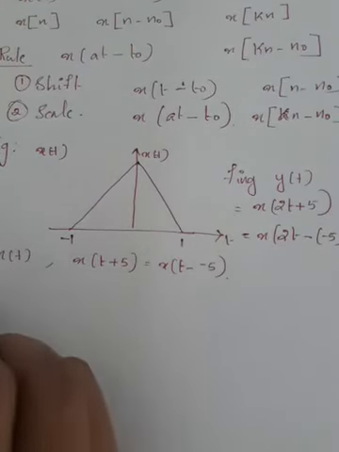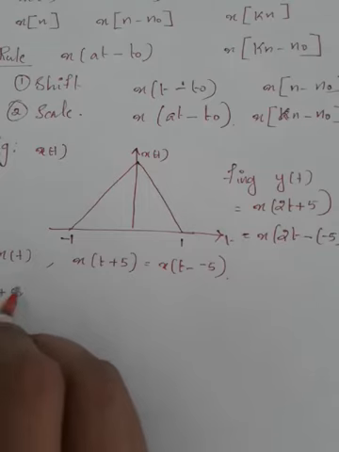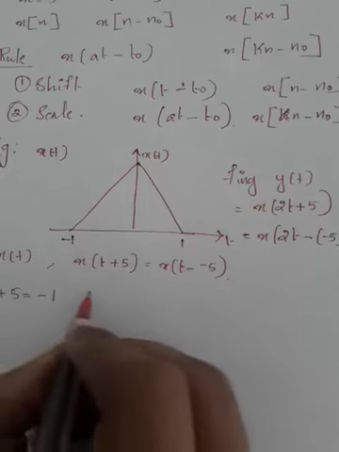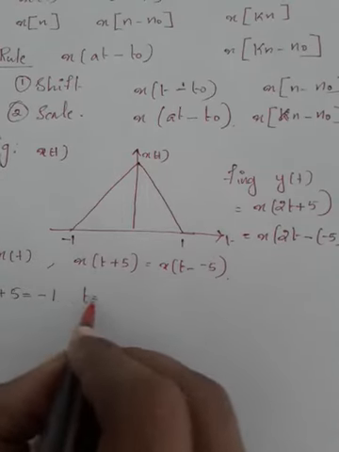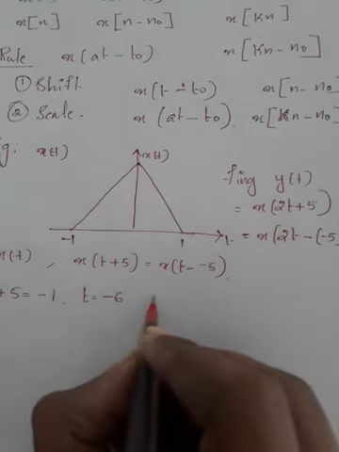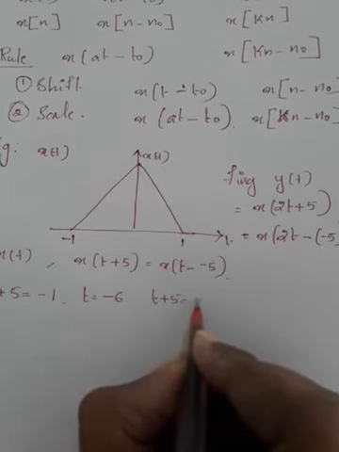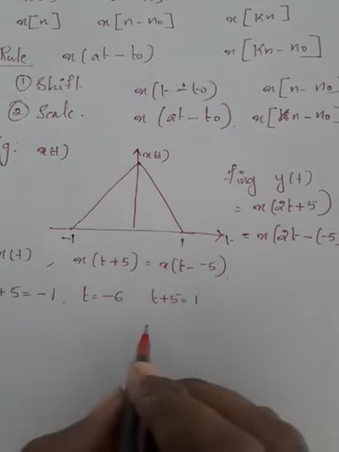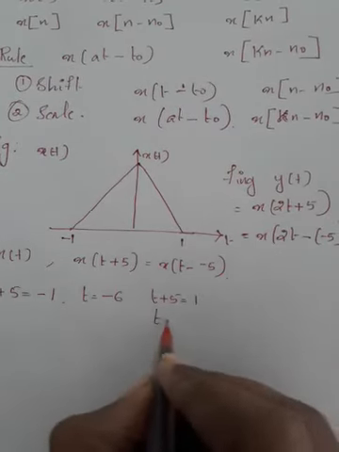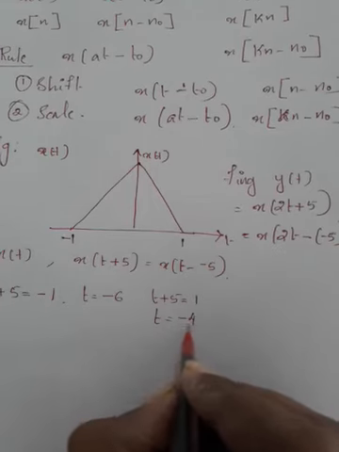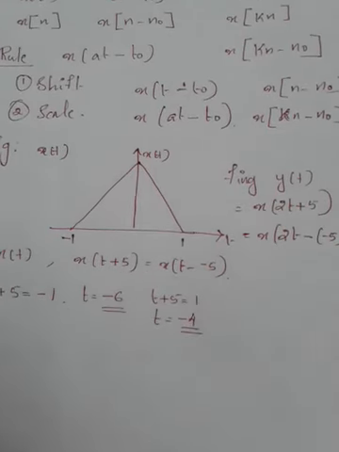Then, as we studied in the last class, how will we do shifting? t plus 5 equal to minus 1, then t is equal to minus 6, and t plus 5 equal to plus 1 on the right side, then t is equal to minus 4. That is, now the signal is available from minus 6 to minus 4.